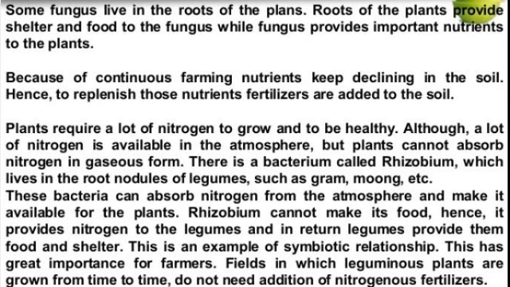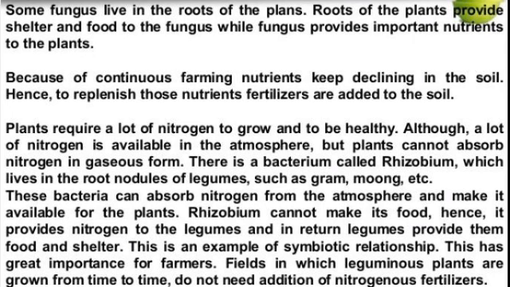Plants require a lot of nitrogen to grow and to be healthy. Although a lot of nitrogen is available in the atmosphere, plants cannot absorb nitrogen in the gaseous form. There is a bacterium called rhizobium which lives in the root nodules of legumes such as gram, mung, etc. These bacteria can absorb nitrogen from the atmosphere and make it available for the plants.